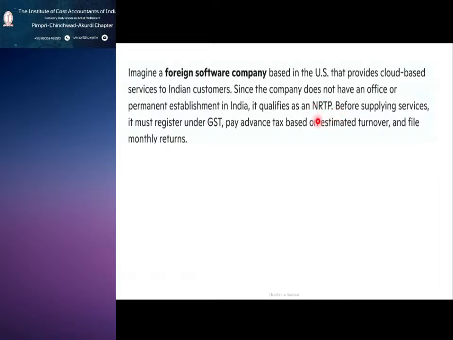So this I just kept as an example of whom we call an NRTP. We know he doesn't have any fixed place of business in India. So how is a person without a fixed place in India liable to pay GST? From this example, you will get some idea about the NRTP.